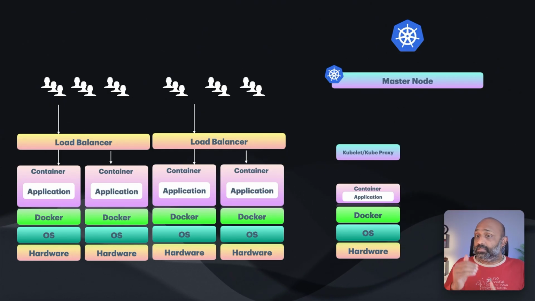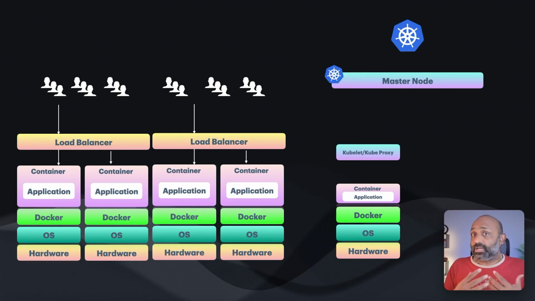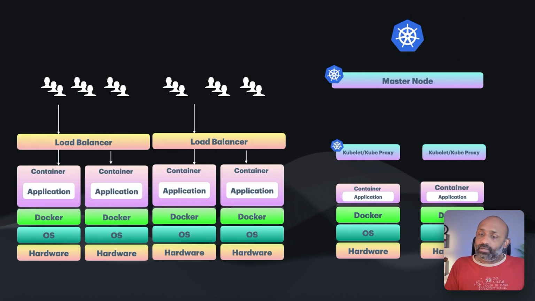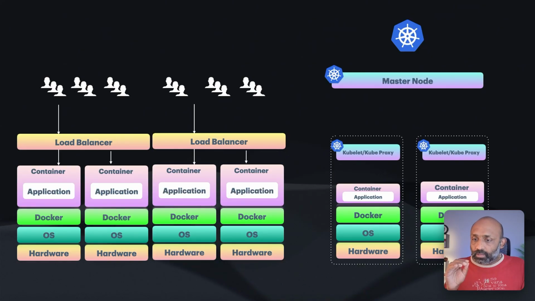That is what tells the master that, oh, I know there is a container running on the server which I can manage, right? The kubelet and kube-proxy are small pieces of software which run on every node which has our containers in it. And these nodes are called the worker nodes. The nodes on which we run our containers are called the worker nodes.